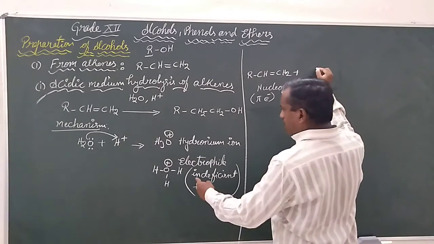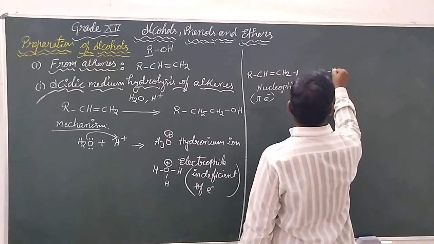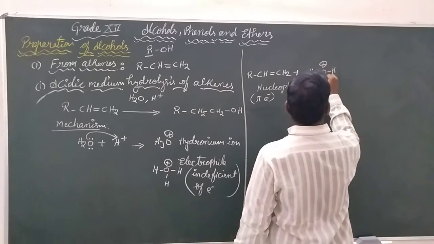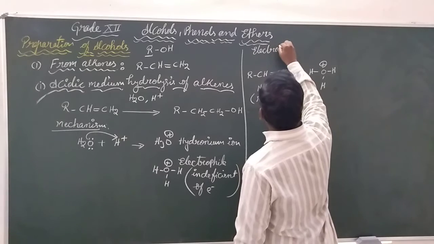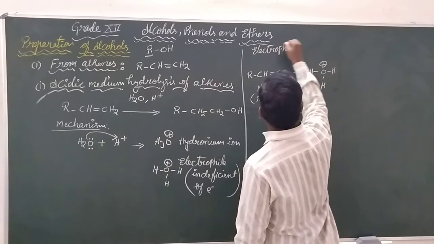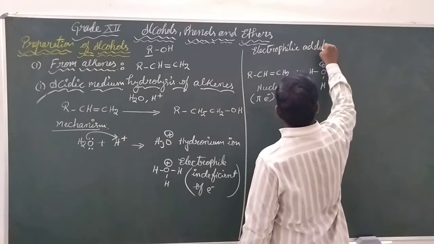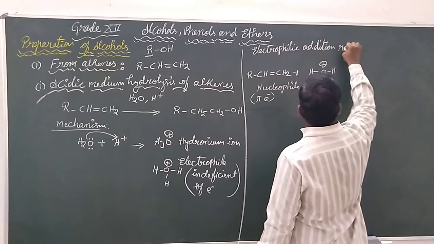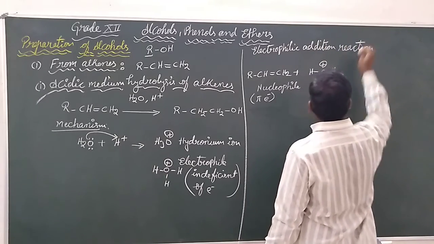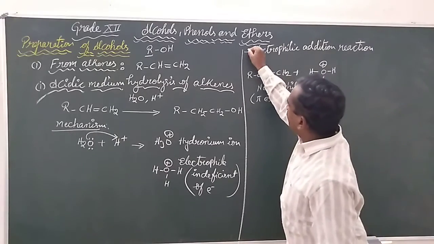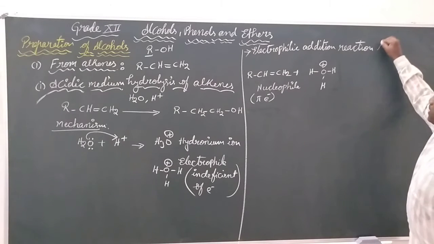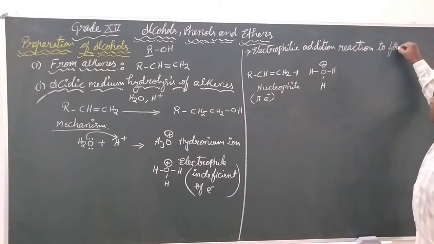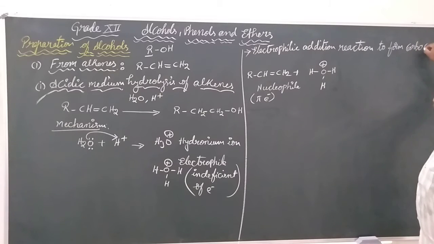Now, the generated hydronium ion will be involved in an electrophilic addition reaction. This electrophile will be added towards the hydrocarbon chain, in an electrophilic addition reaction to form a carbocation, which is going to be our intermediate.